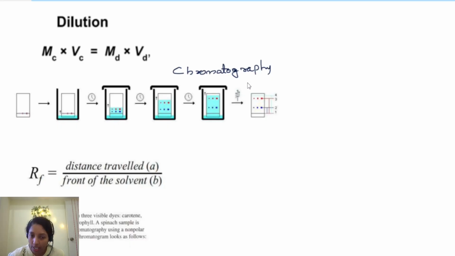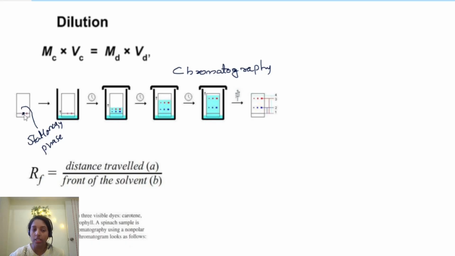One is called a stationary phase and the other one is called a mobile phase. Suppose you are taking a glass slide like this. Here you have pasted some coating. The entire glass slide is pasted with something. That thing is what we call the stationary phase. Then your sample is added here, right?